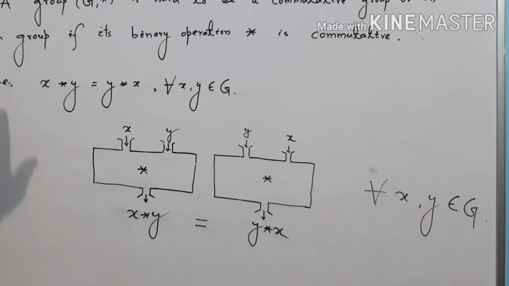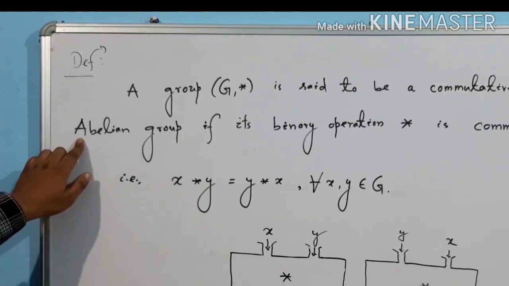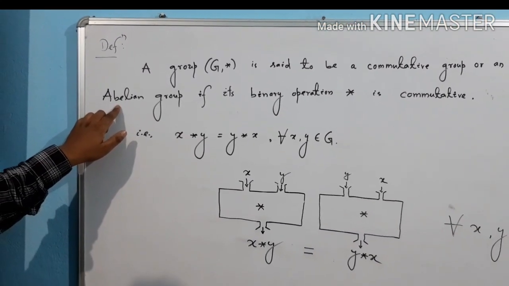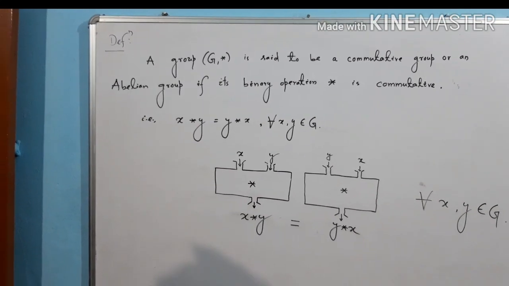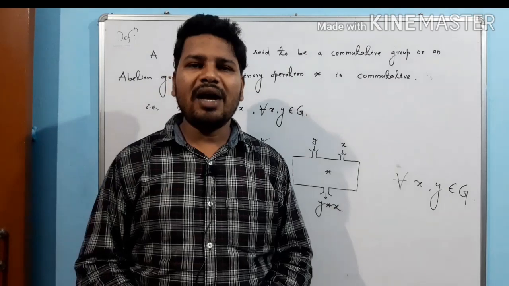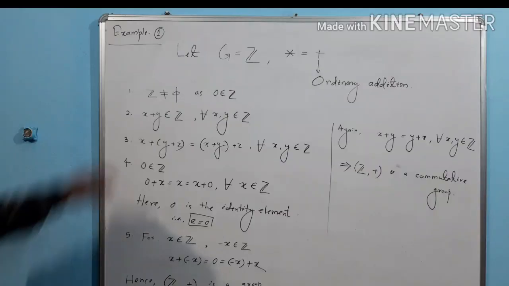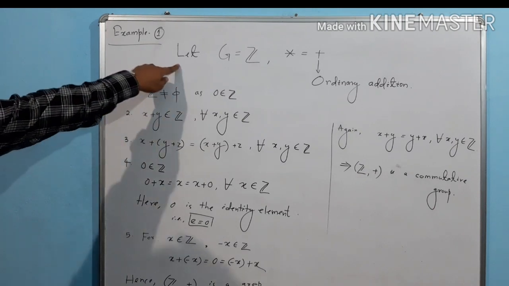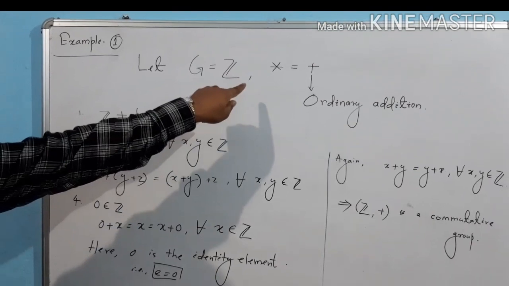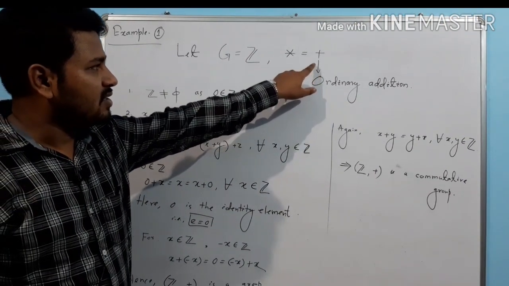Please note the word abelian here, A is capital, since this is the name of the mathematician Abel. Now I will give some beautiful examples of groups. Example 1: let G equal the set of integers Z and star equal to ordinary addition.